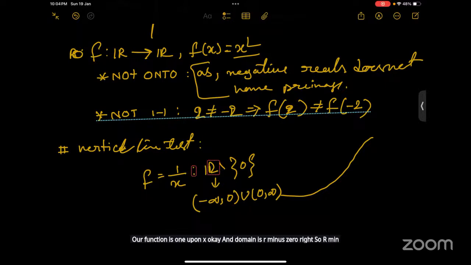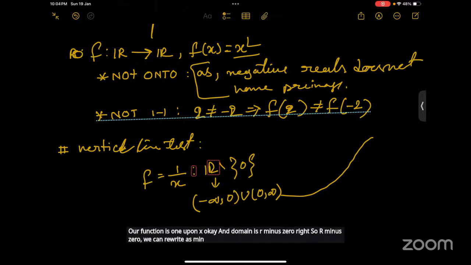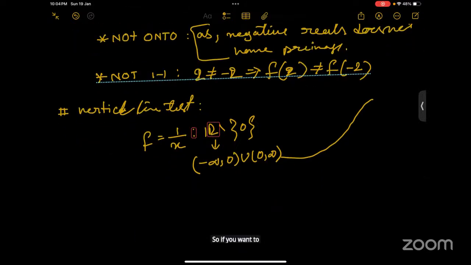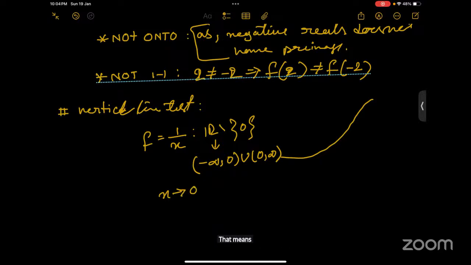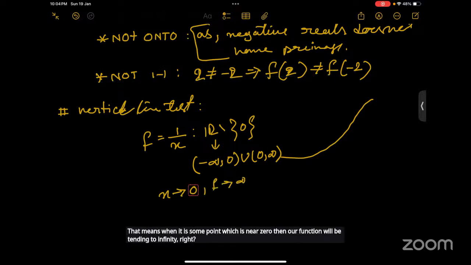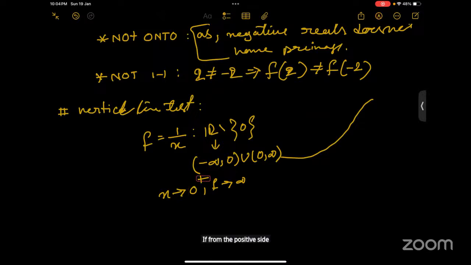We can rewrite R minus 0 as minus infinity to 0 and 0 to infinity, because we are excluding the point 0. To find the range, you check at the boundary points. When x is tending to 0, that means x is near 0, our function tends to infinity. From the positive side, it is positive infinity; from the negative side, it is negative infinity.